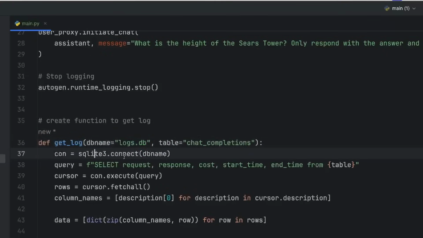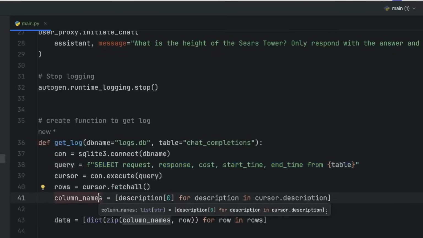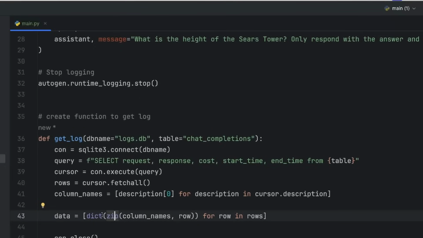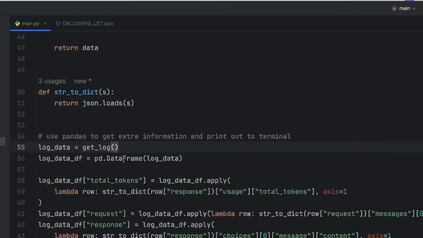I'm going to use SQLite to connect to the database, have a select statement from that table to retrieve information, execute that query, fetch all the rows of data. I'm going to gather all the column names, zip them into objects, make a dictionary out of it. Basically, this function is going to get all the rows of data from the chat completions table in the database. And on a side note, this will all be on my GitHub so that you can use this as well.